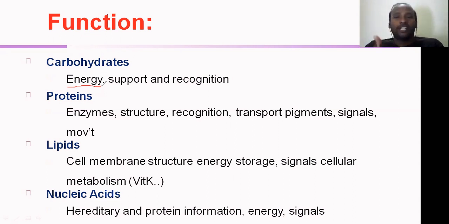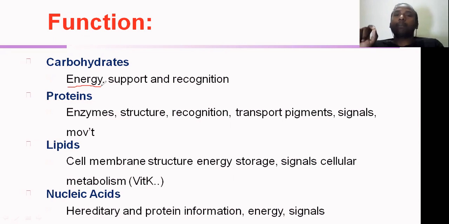So what do we mean by energy? The living cell has to perform many different kinds of metabolic activities. These metabolic activities require energy. That energy we call ATP. This is very clear, right?